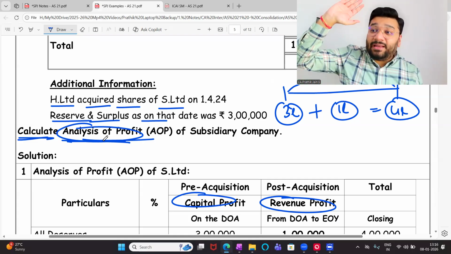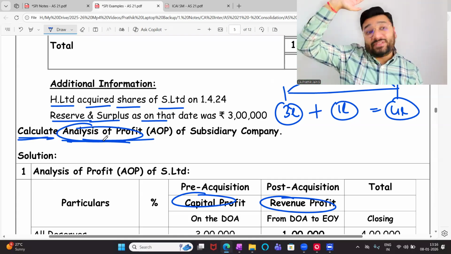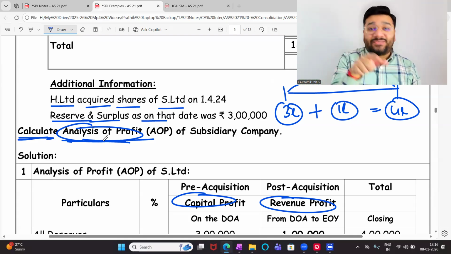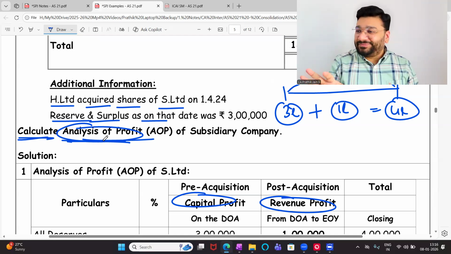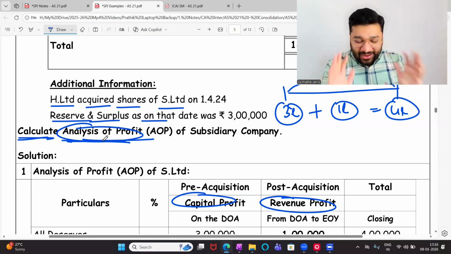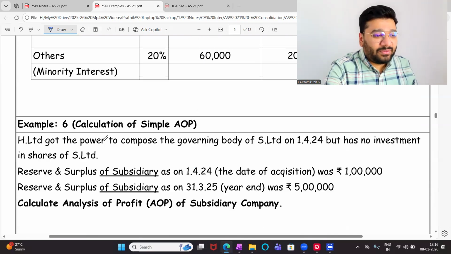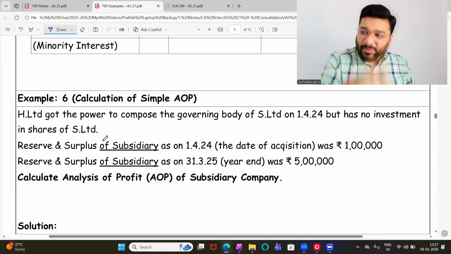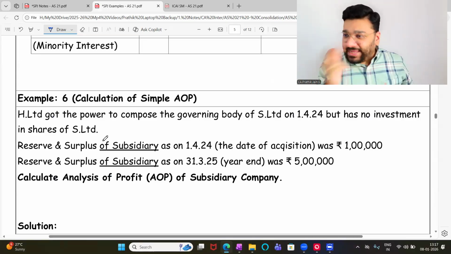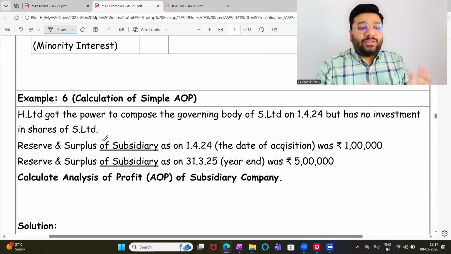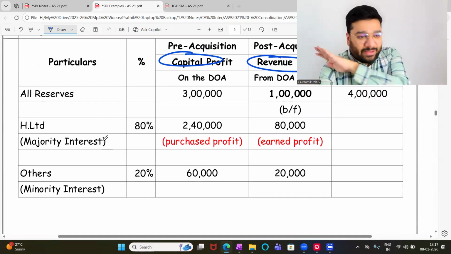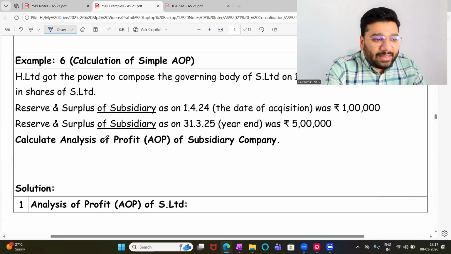You learn how to prepare P&L and balance sheet in the 15th or 16th chapter. Till then, you are curious to know why we are doing this. You have to wait. We will take it very gradually. Do not worry. The same question is repeated below in the 7th question. Again, we'll prepare AOP, then 2 more adjustments. The same data will be rotating. Don't worry. If you think I'm done with this, no. The same question will get repeated with further adjustments. So everything I'll explain, have patience. Can I go to the next question?